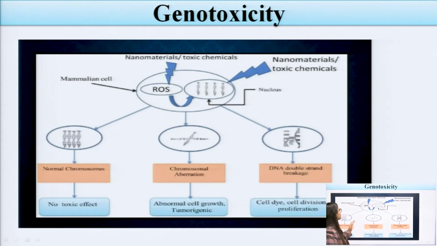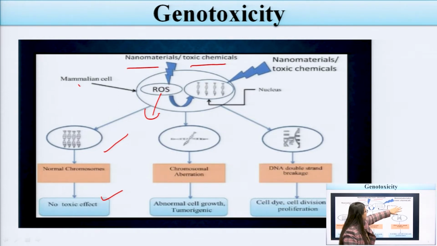Now this is genotoxicity, in which some nanomaterials or toxic chemicals cause ROS and oxidative stress. In mammalian cells, ROS, this is a normal chromosome in which no toxic effect can be seen. Now the ROS, nanomaterials or toxic chemicals interact. I have told you that if any genotoxic material interacts with any part of the DNA, like base pairs, nucleotides or the nucleoside, it will alter the nucleus.